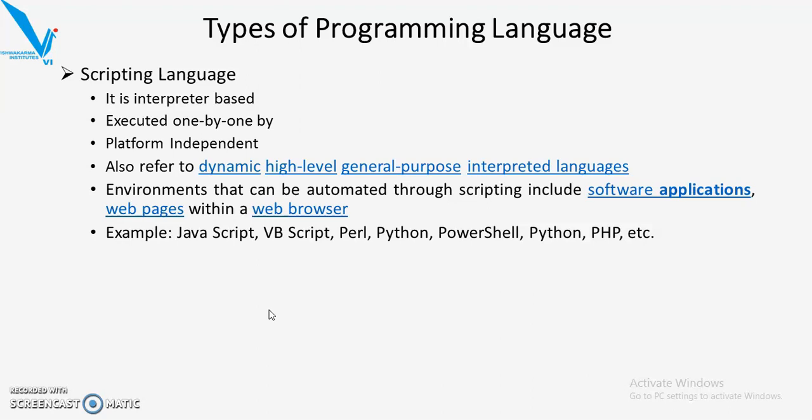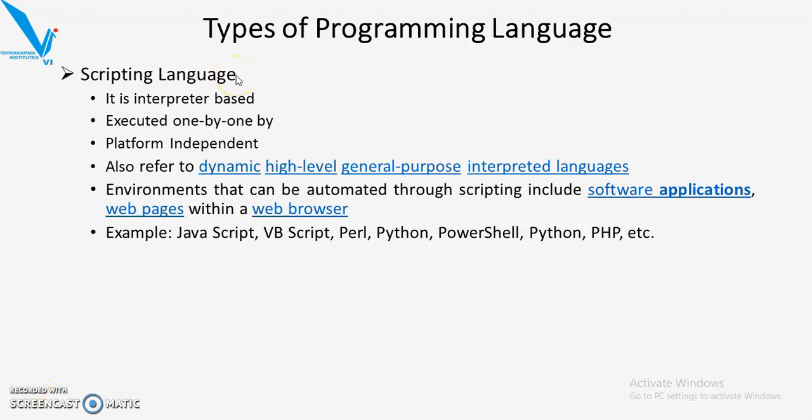In first part, we have seen the first generation of programming language, that is machine level language. Next, second generation of programming language, that is assembly level language. Then third generation of programming language, that is high level language. Now in this part, we will see the very high level language, that is scripting language.